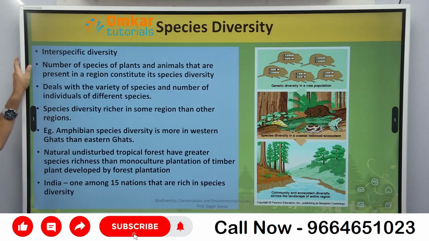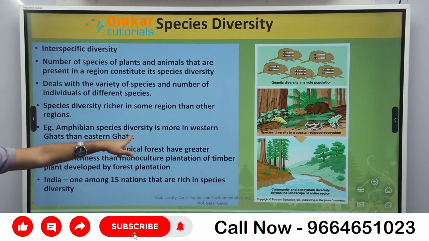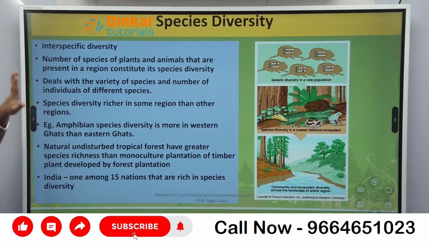Okay, so you know different varieties of the dogs, there are different breeds, लेकिन उसका जीनस स्पीशीज तो सेम है, अगेन जेनेटिक डाइवर्सिटी, समझा कि नहीं? ओके, amphibian species diversity is more in western than the eastern Ghat. Natural undisturbed tropical forest, okay, has the greater species richness. Species richness मतलब number of species are more, okay, than the monoculture plantation of the timber plant developed by the forest plantation. मतलब सपोज एक जगह पे मैंने पूरा टीक का प्लांट लगाया, टीक यू अंडरस्टैंड, सागौन,